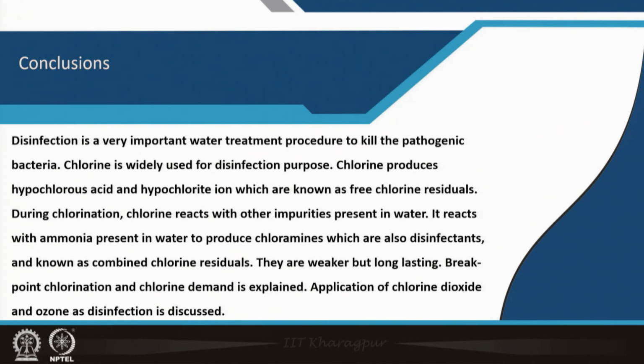It reacts with ammonia present in water to produce chloramines, which are also disinfectants and known as combined chlorine residuals. They are weaker, but long lasting. Breakpoint chlorination and chlorine demand are explained. Application of chlorine dioxide and ozone as disinfectants is also explained. Okay. So, thank you very much.